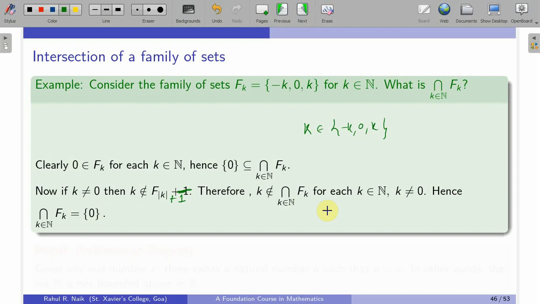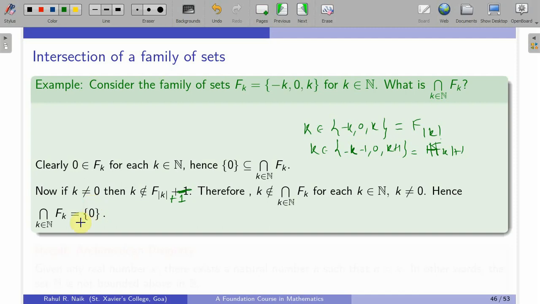If k is any integer, this would be the same as f of mod of k, but k does not belong to it. If I take f of mod of k plus 1, in that case this is the same as minus k minus 1, 0, k plus 1. So k is not in this set, so it is enough to produce one such f such that k is not in that set, and therefore I can say that k is not in the intersection of f of k, right?